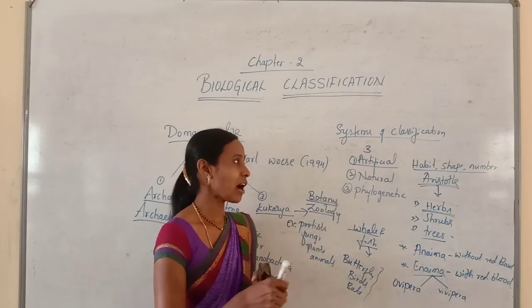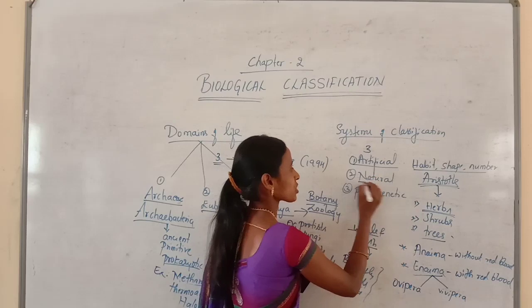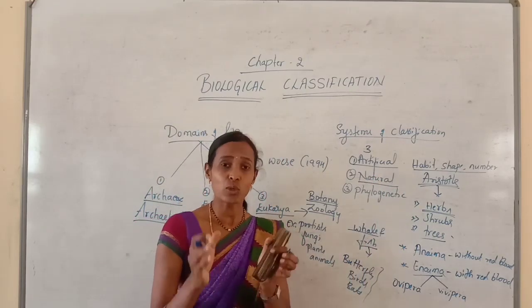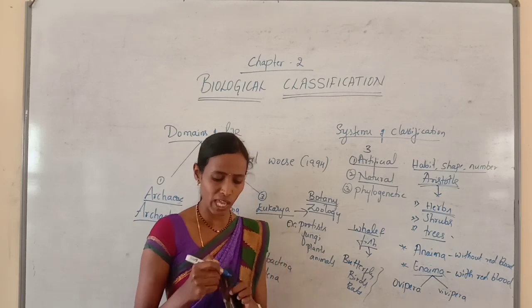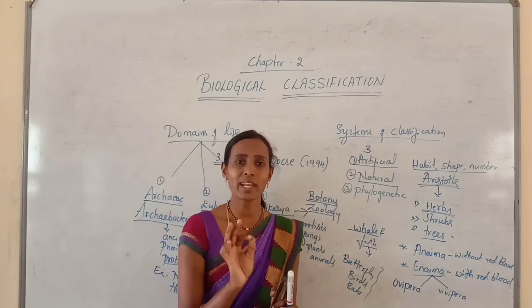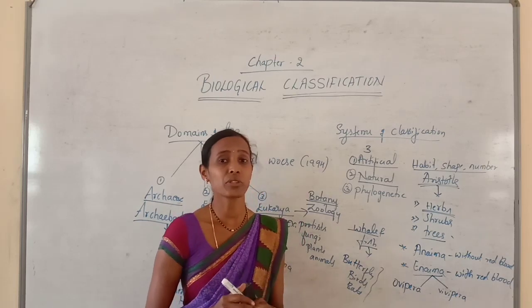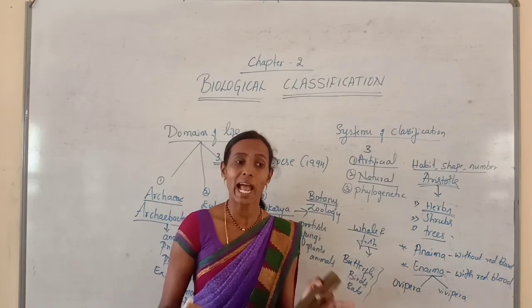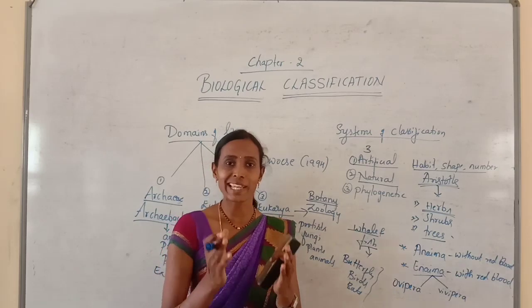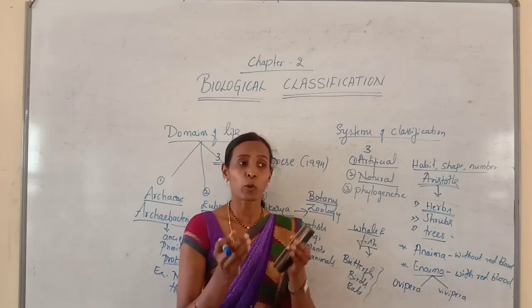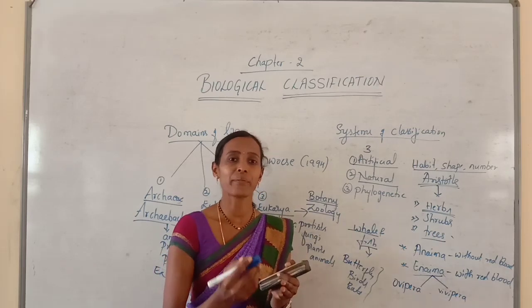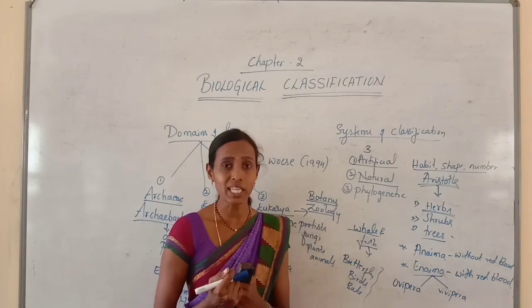So later, after this artificial system of classification, the natural system of classification was proposed. In this natural system of classification, they will consider many characters. It is not based on one or few characters. Here they will consider many characters and it is mainly based on the natural affinities. The natural affinities are nothing but the naturally occurring characters in the organism, and based on that the organisms will be classified.